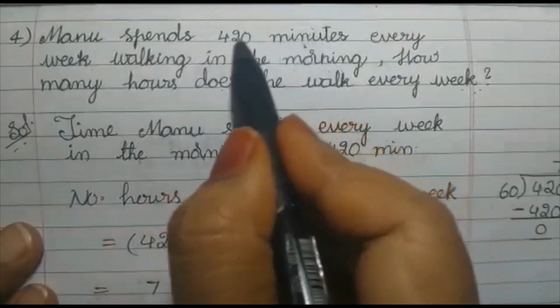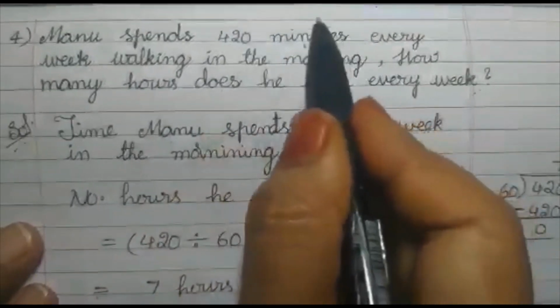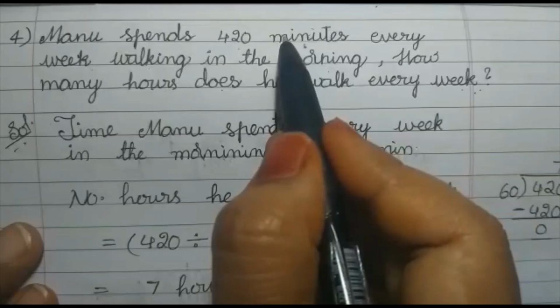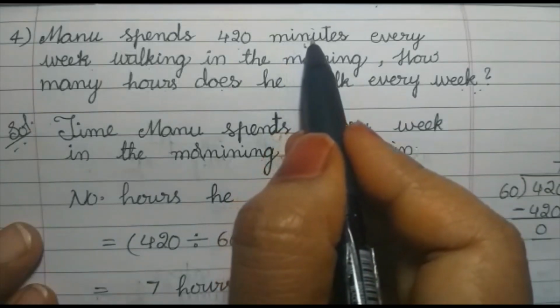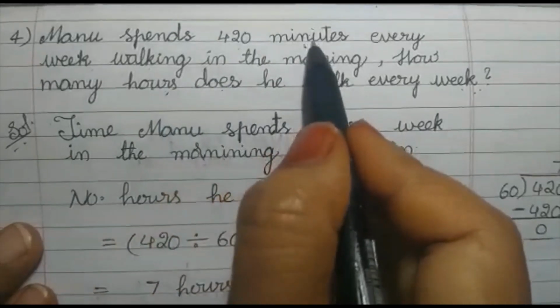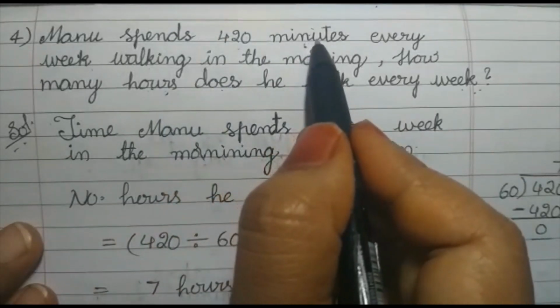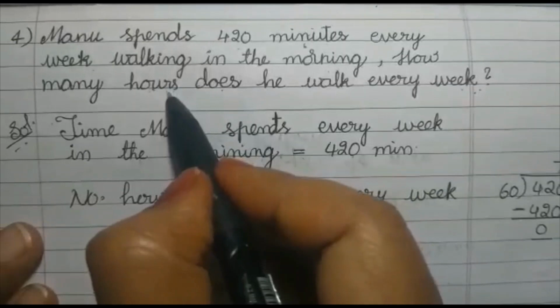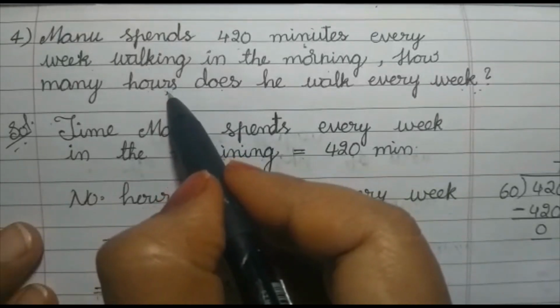We have to convert this time, 420 minutes, to hours. Minutes is a smaller unit or hours is a smaller unit? Yes. Minutes is a smaller unit. So when you are converting minutes to hours, we have to divide by, yes. Very good, children. 60. By 60 we have to divide.